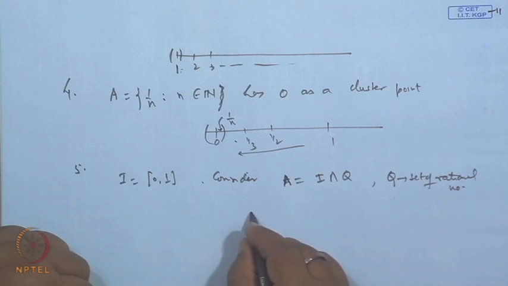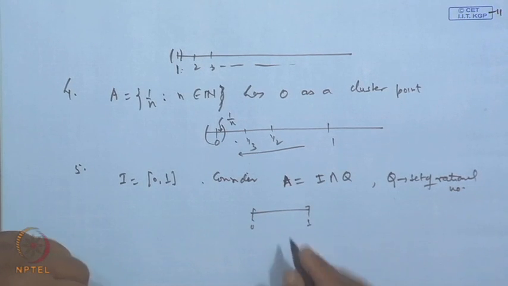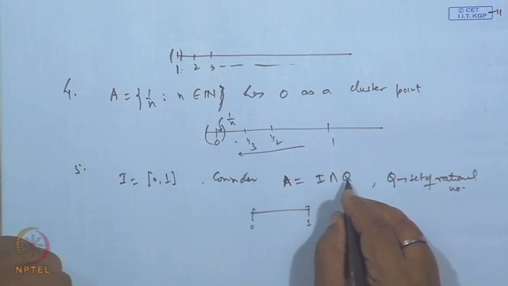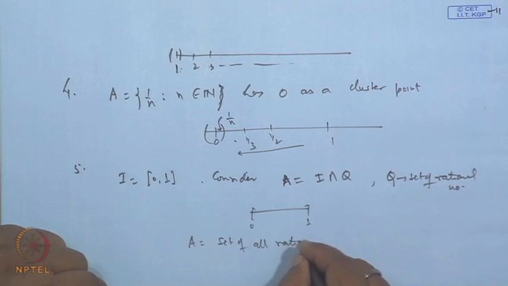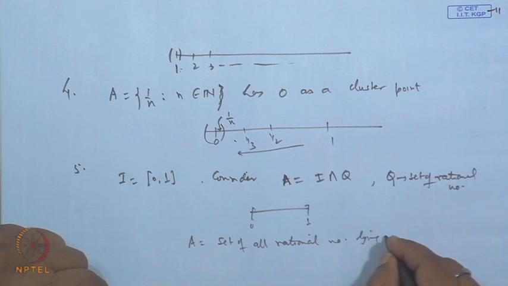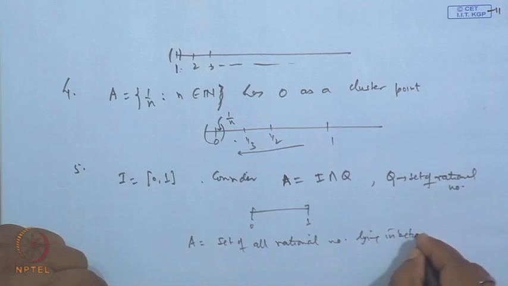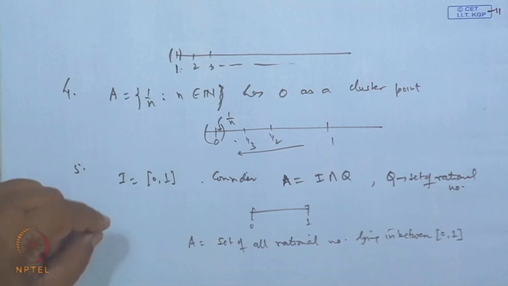It means the interval [0, 1] is chosen, and then you find the intersection with Q. So A is the set of all rational numbers lying in between 0 and 1, in this closed set [0, 1].